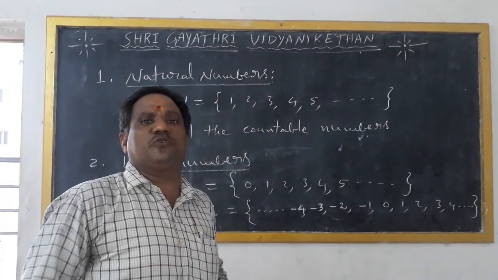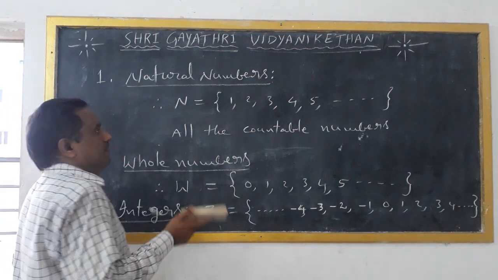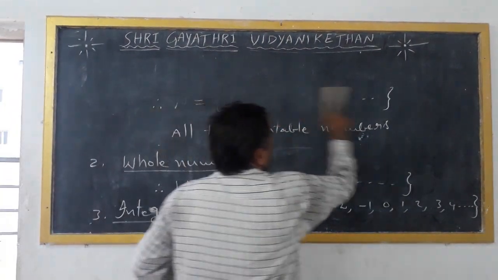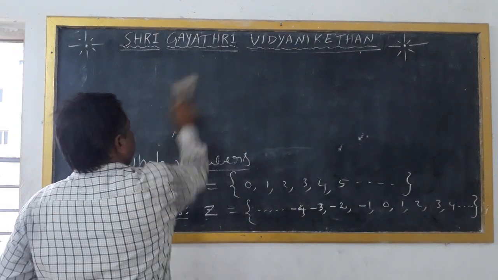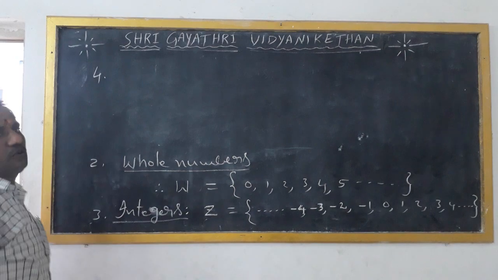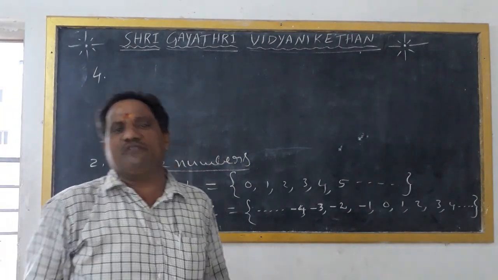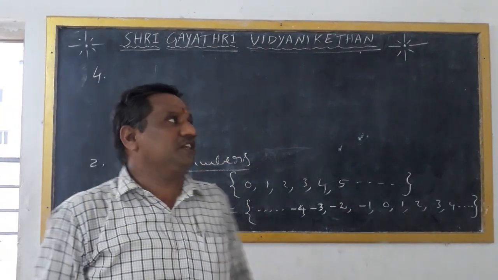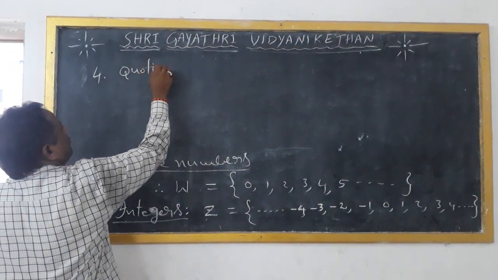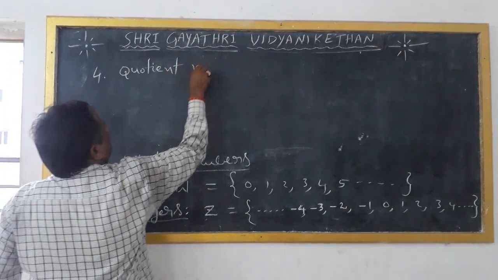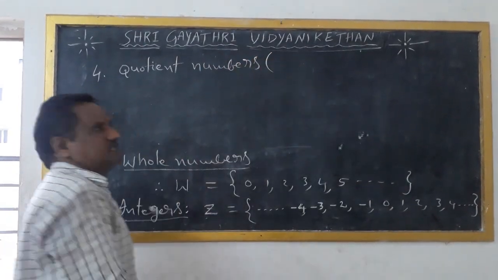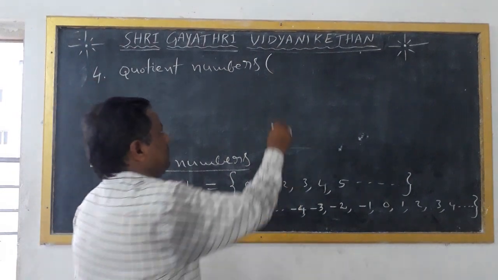The next number system is known as quotient numbers. The fourth system is quotient numbers. How can we define the quotient numbers? Quotient numbers are otherwise called rational numbers.